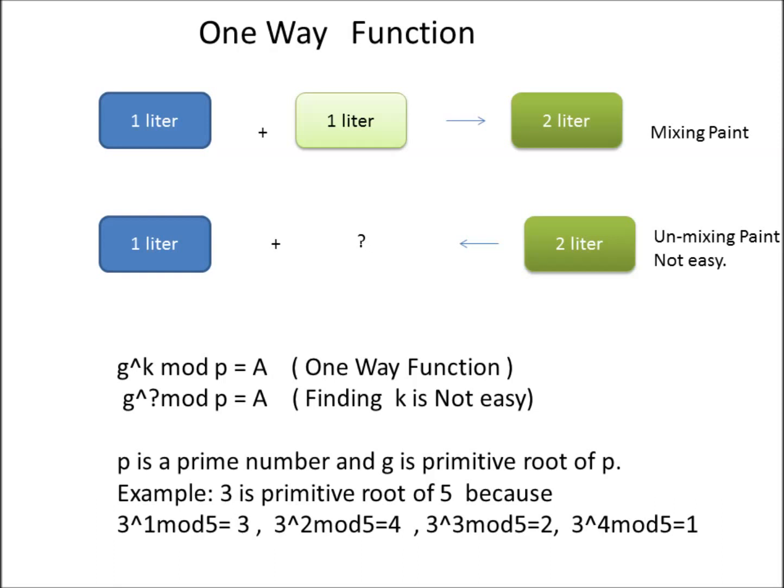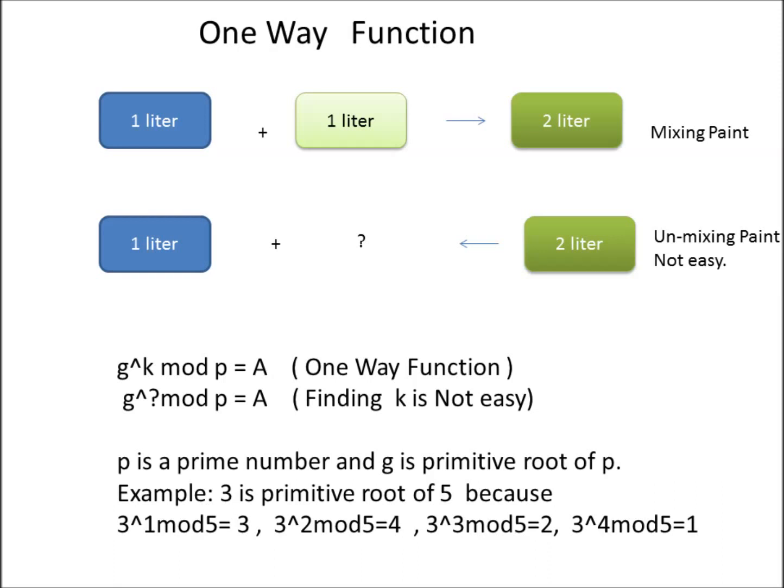We can take an example with the small numbers 3 and 5, and we can see we get a unique answer when we raise 3 to the power of 1 or 2 or 3 or 4, and we mod it with 5. Now let's assume p is a huge number. By huge we mean really huge. We are talking 600 digits, and k is another huge number. Then the problem becomes really difficult to solve. This is the basis for the Diffie-Hellman method.